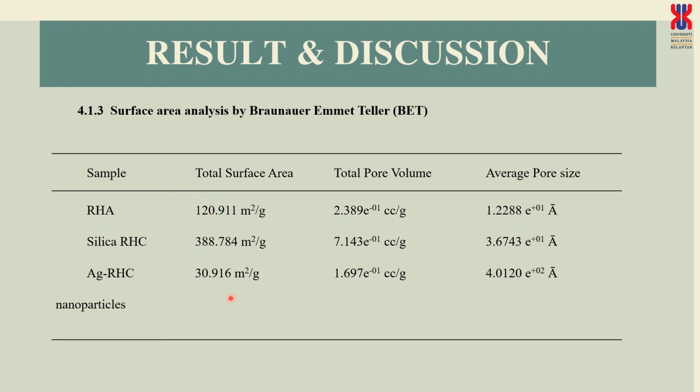The total surface area after immobilization with the argentum or the silver is reduced because the silver is included in the pores, increasing the size and the attachment on the RHA itself, so it will lower the surface area.